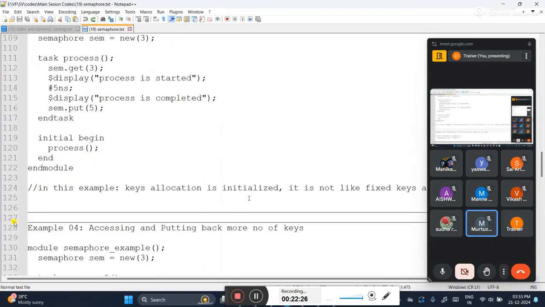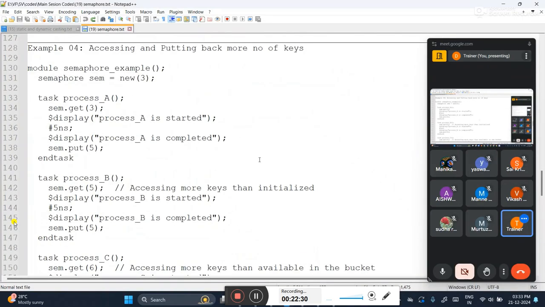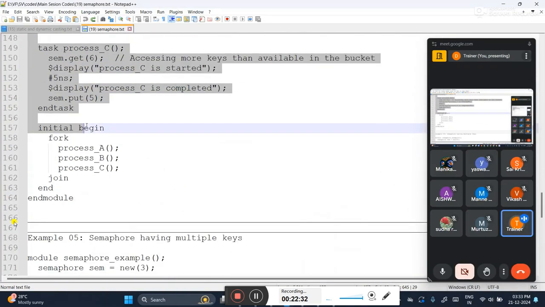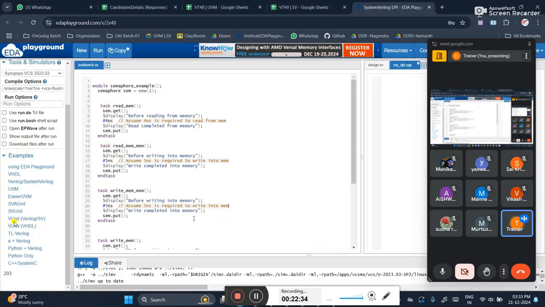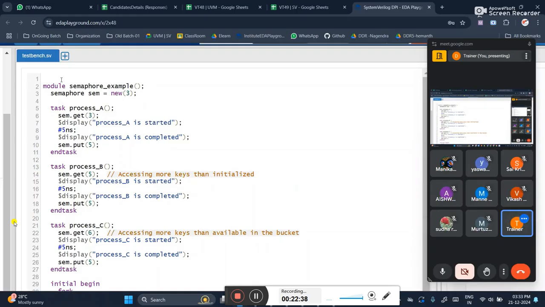Putting back more number of keys, that's fine. The mistakes you will commit are when you are getting and putting more number of keys here, in module and module. First, three keys I'm getting. Let me take a diagram for this.